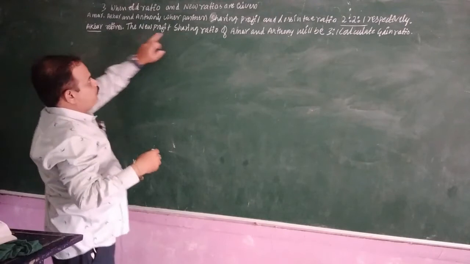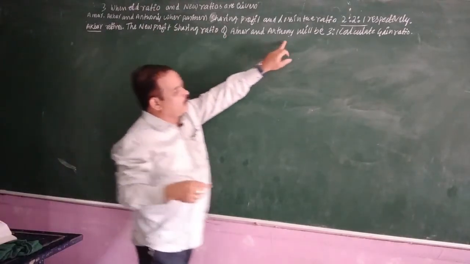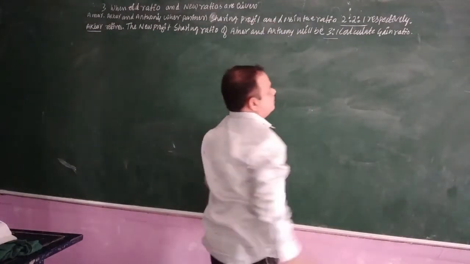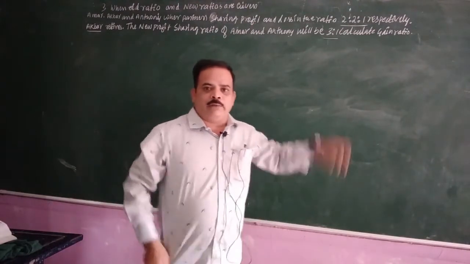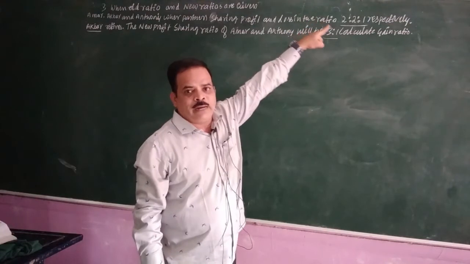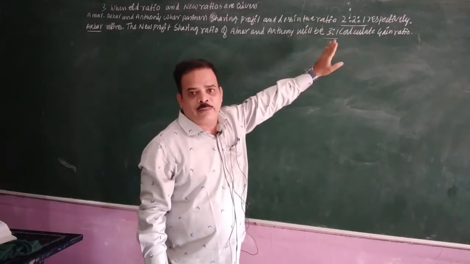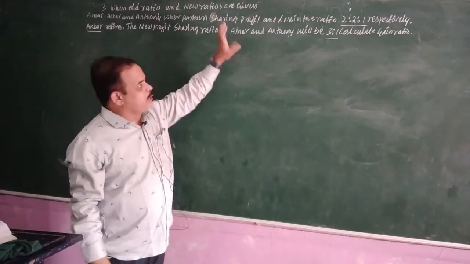The new profit sharing ratio of Amar and Anthony will be 3:1. Calculate gain ratio. Here the old ratio is given for all the partners, the new ratio is given only for the continuing partners, and one partner has retired. This is the information.